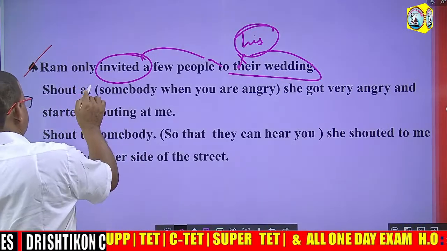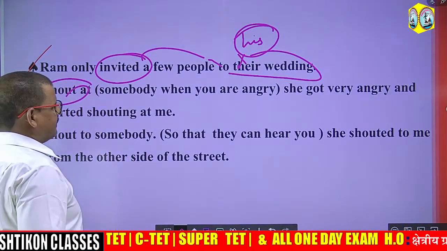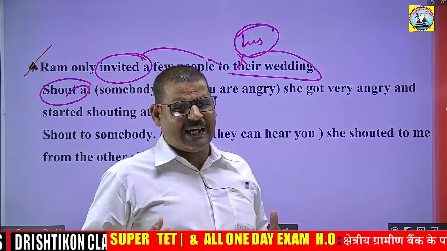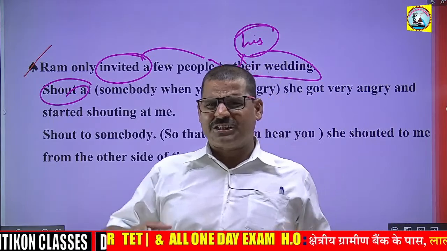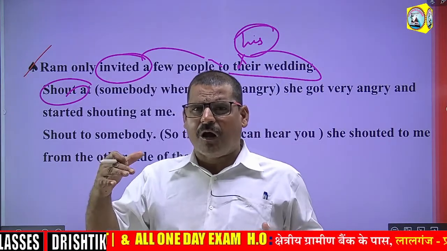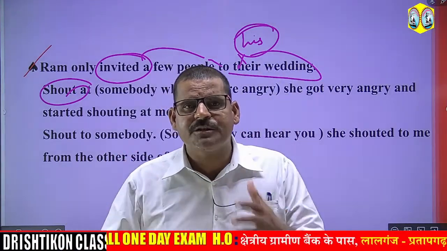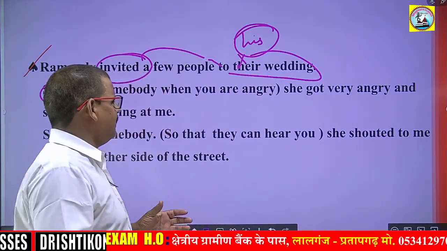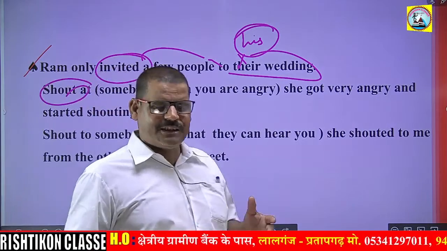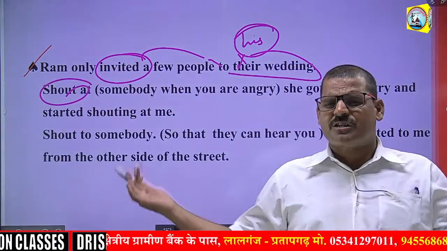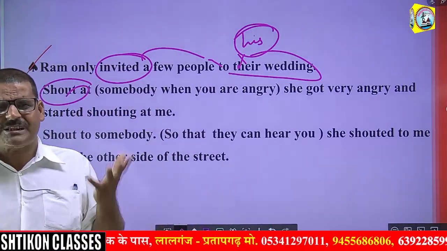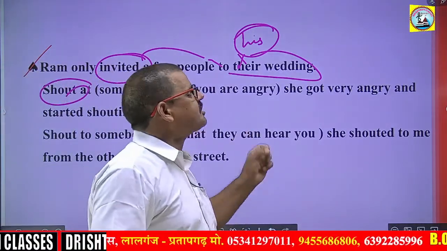Shout at. See, shout at somebody when you are angry. That means when you get angry at someone and you just say, hey, whoa! That means you are shouting. Right. When you get angry, then you shout: how did all this happen? And what nonsense is going on? That means shouting.